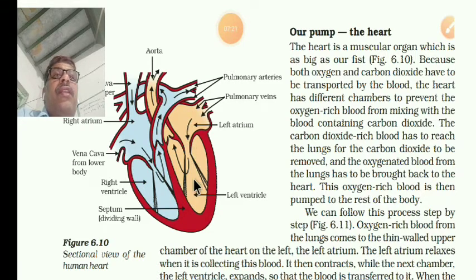It comes to the heart again, and this oxygen-rich blood is then pumped to the rest of the body. So it goes to the aorta and then moves all over the body.